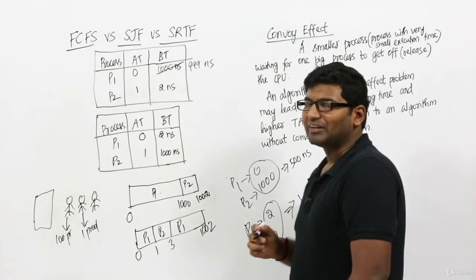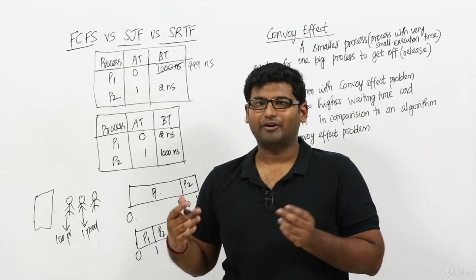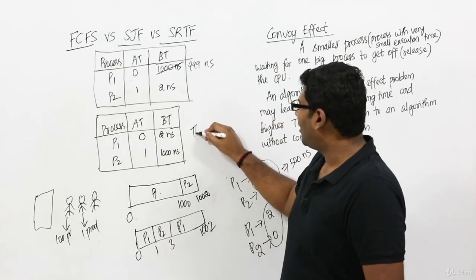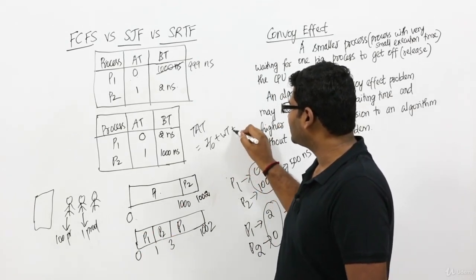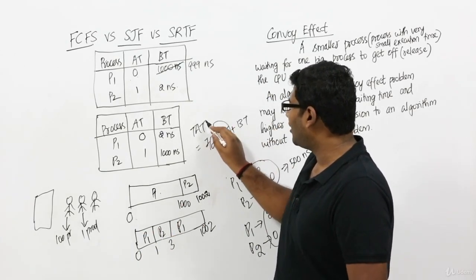If waiting time increases, our turnaround time will also increase, because turnaround time is a combination of IO time plus waiting time plus burst time. If the waiting time keeps on increasing, this will also increase.